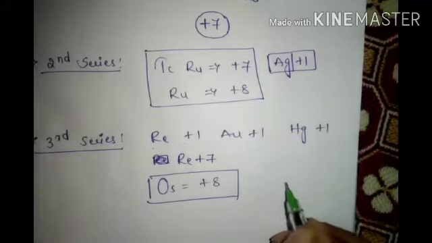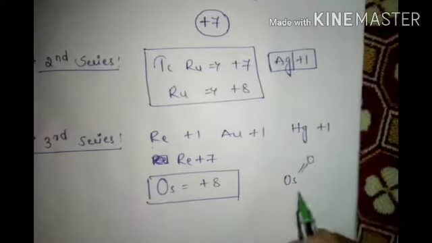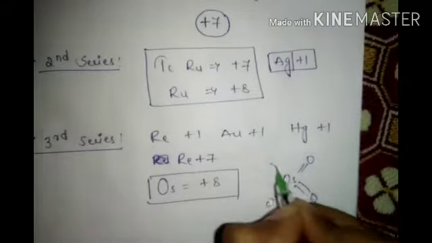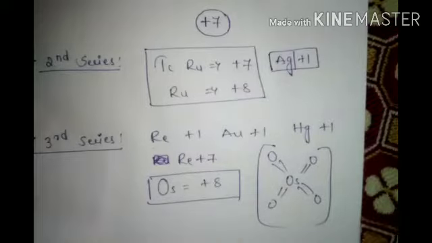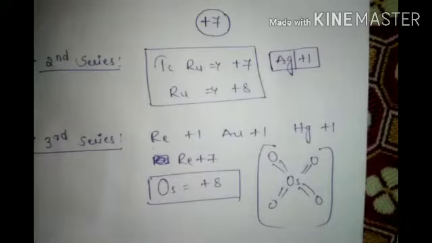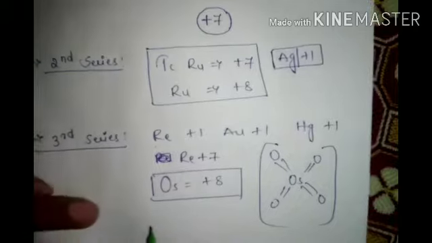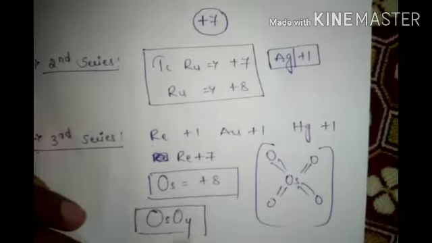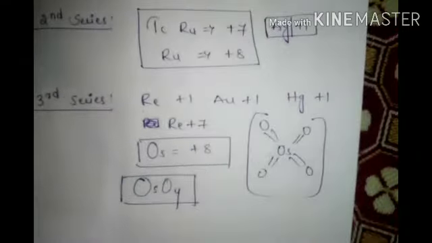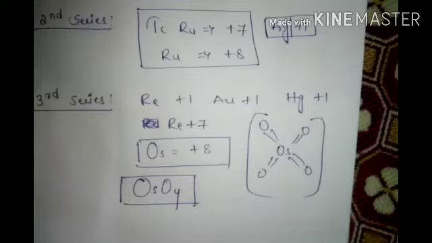So for example, I will take osmium. Osmium structure is like this, totally 8 bonds, the highest number of bonds in chemistry. Osmium tetroxide is one of the good oxidizing agents. This is the formula. This is osmium tetroxide, a very important molecule. It will come in organic chemistry fully, and in most cases it will come.